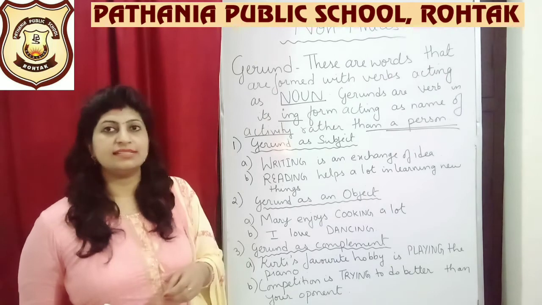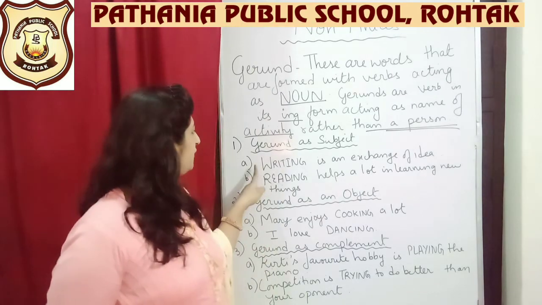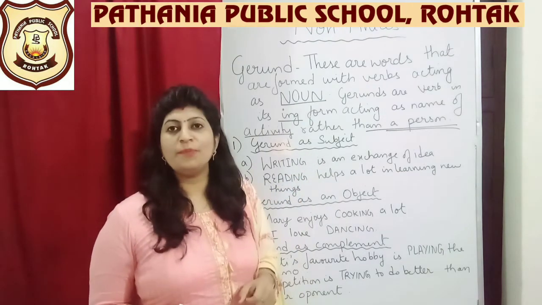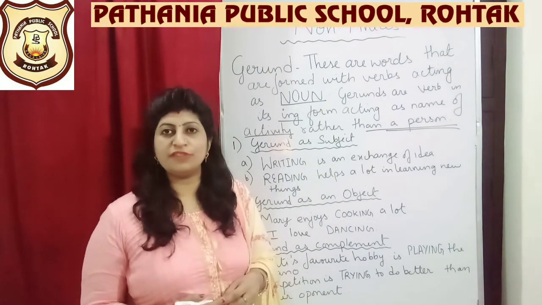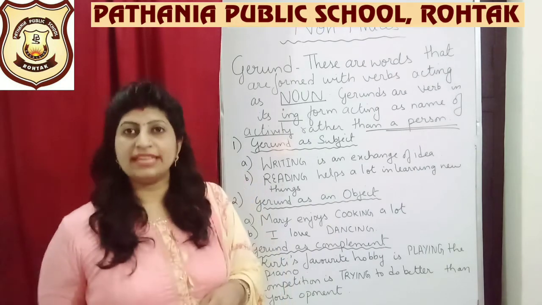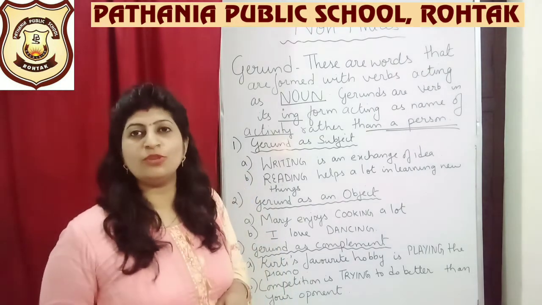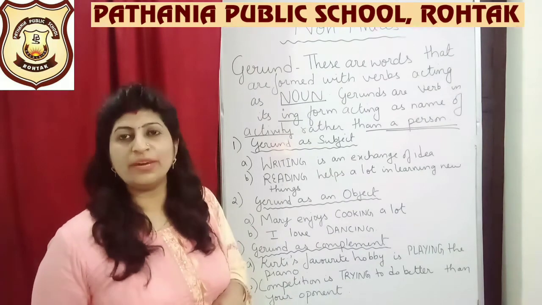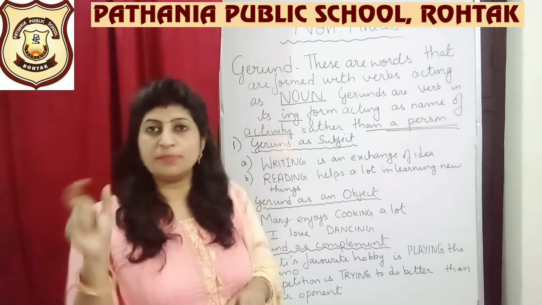Now let's see the examples. The first one, gerund as subject. Now many students get confused, or they think that this is a formula to identify a gerund. They just think that gerunds are always the subject in a sentence.